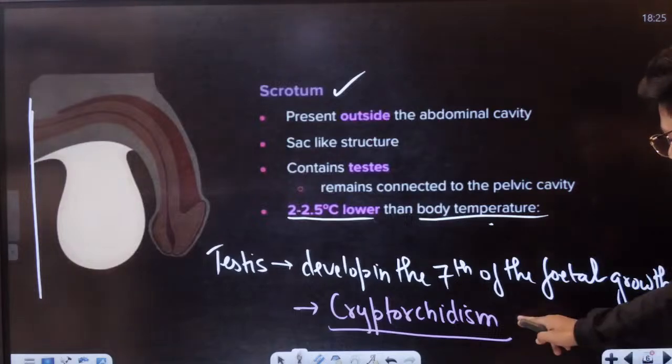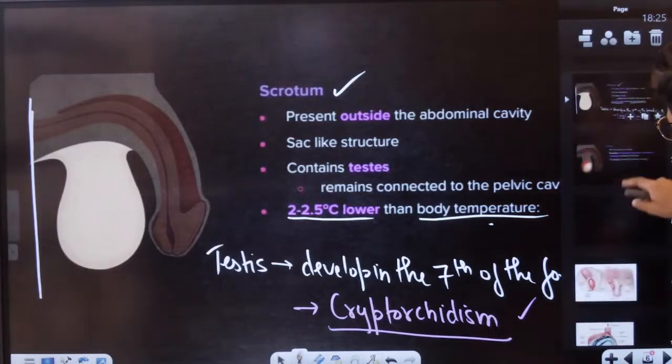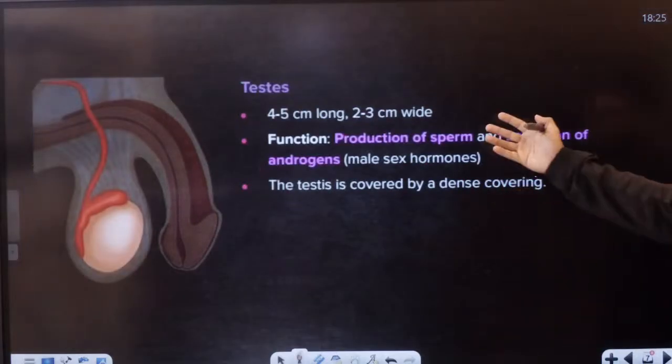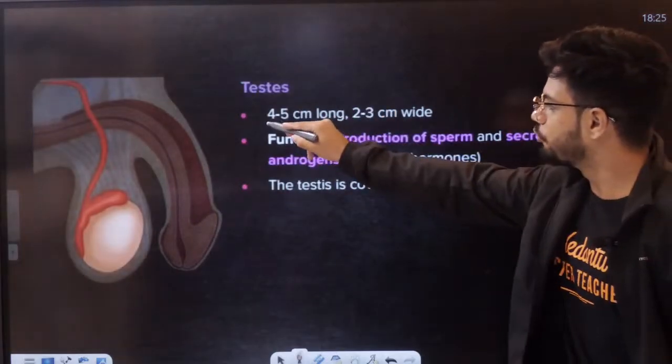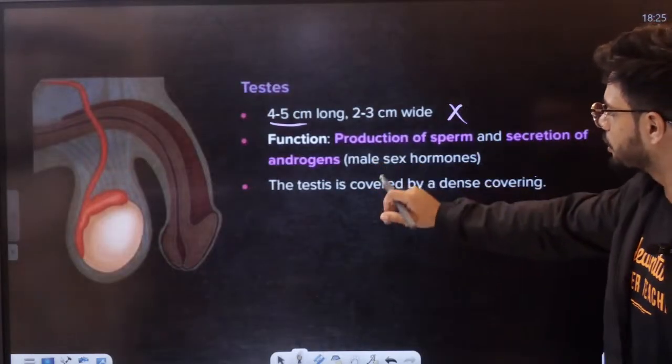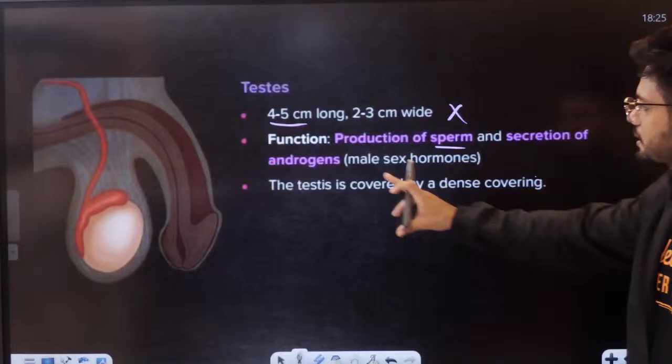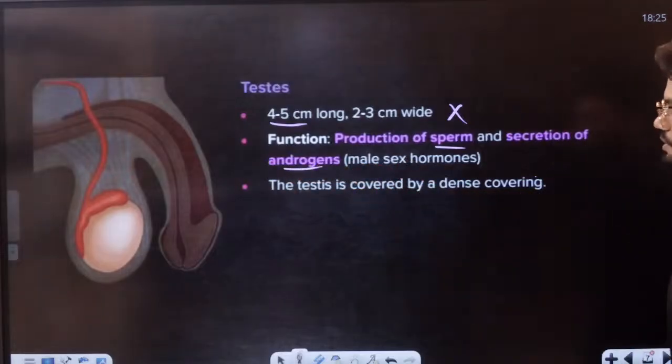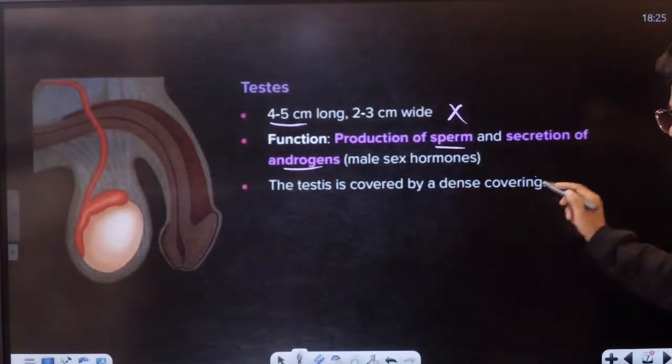Now, students, this is called cryptorchidism. Clear to all of you now. Now, students, I want all of you to understand. Testis is 4 to 5 centimeters. This they will never ask you in NEET examination, just for information. Function, all of you know, production of sperm as well as the hormone, that is androgen, male sex hormones. Testis is covered by a dense covering, which I'll teach you today.